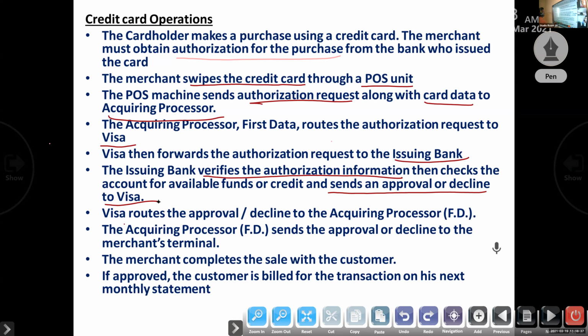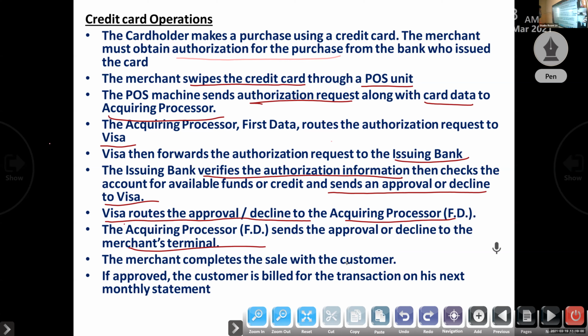Then Visa routes the approval or decline to the acquiring processor, the independent organization. Then the acquiring processor sends the approval or decline to the merchant's POS terminal. Next, the merchant completes the sale with the customer.